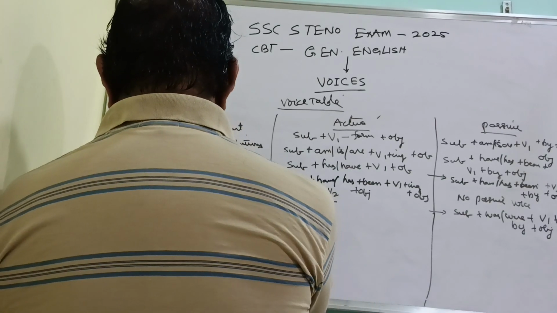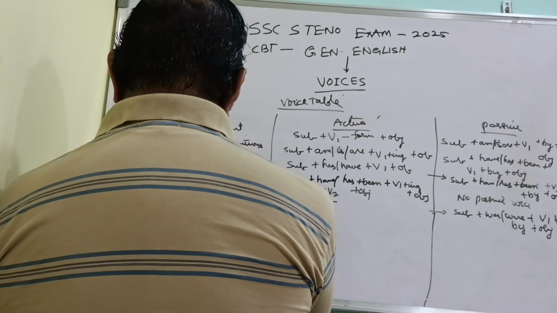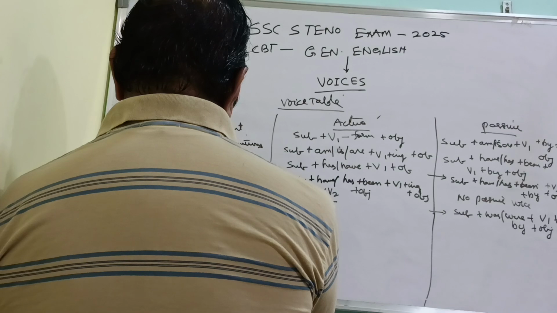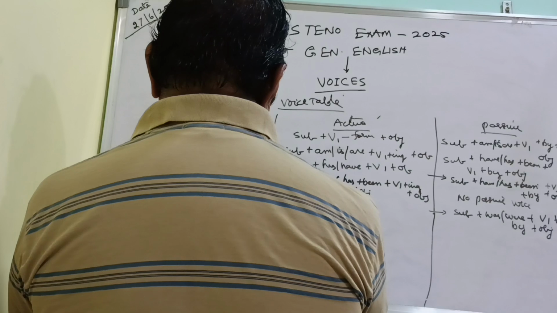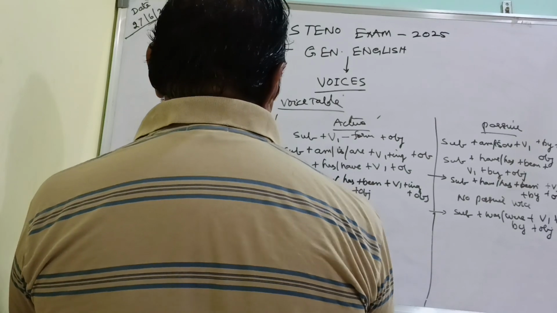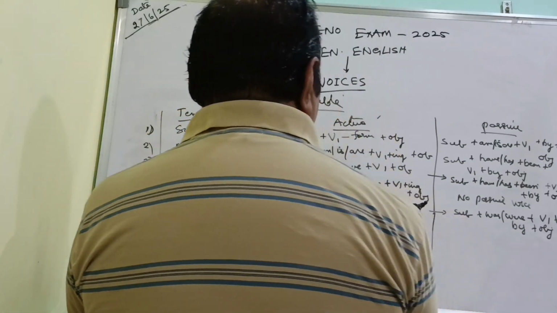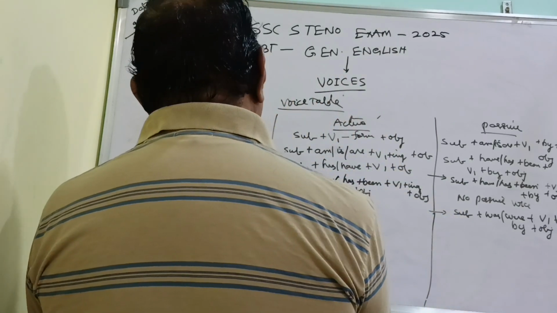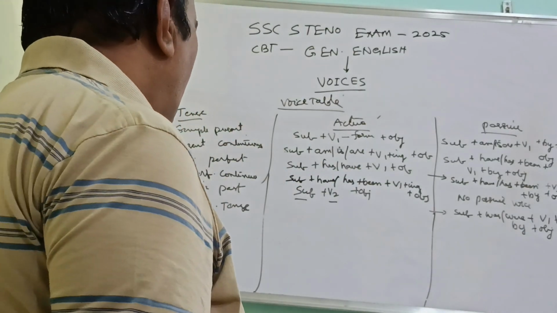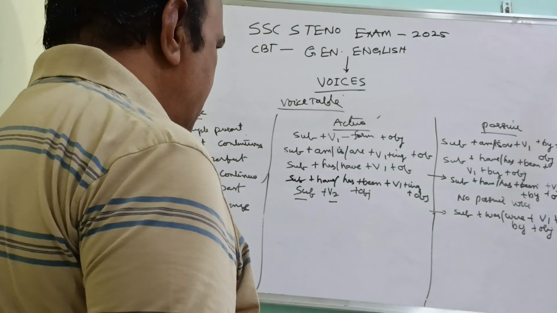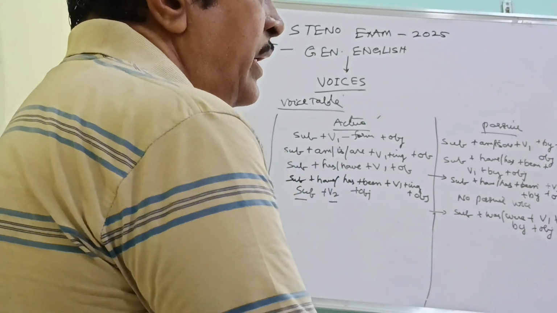In the same way, past continuous tense. The structure of the sentence in active voice will be like this. Whatever the sentence may be, if it is under past continuous tense, you should know the structure of the sentence.